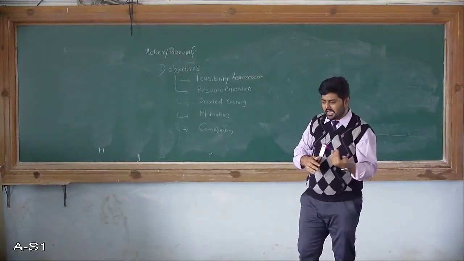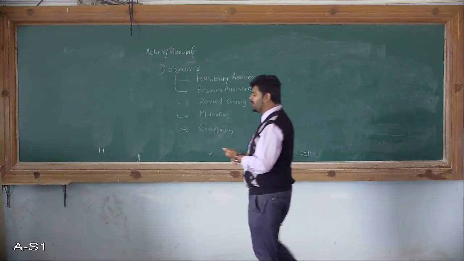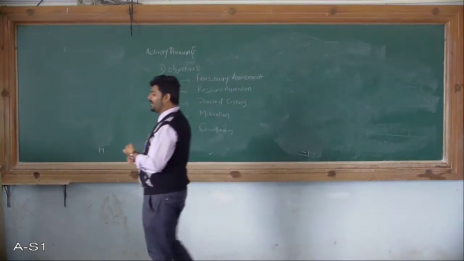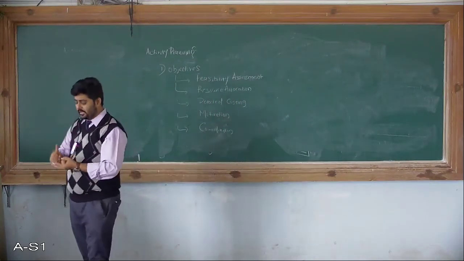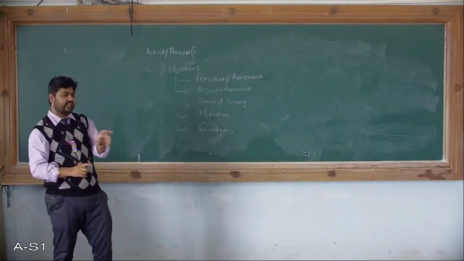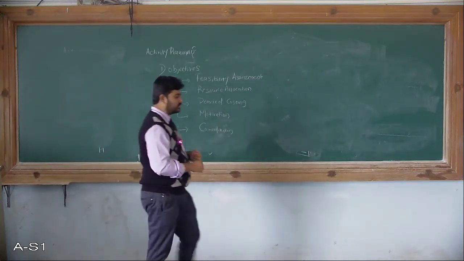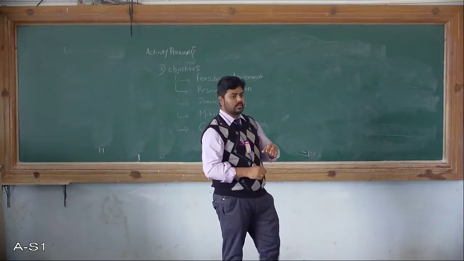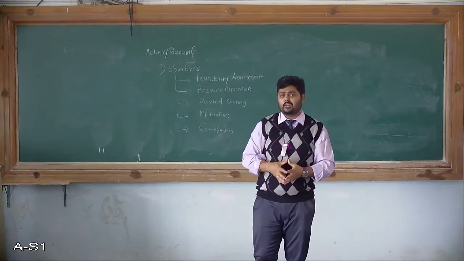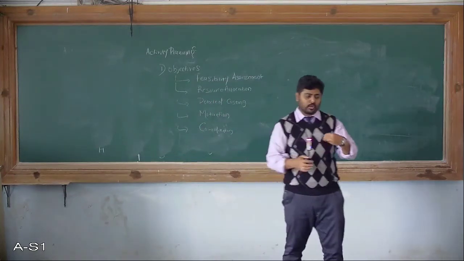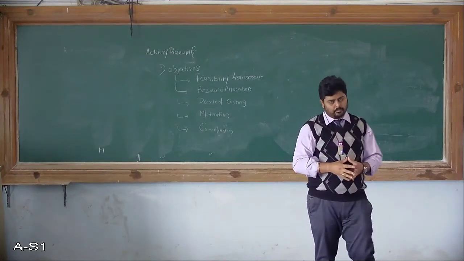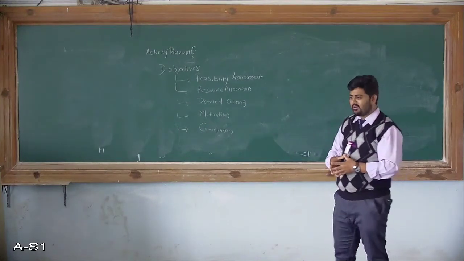So based on the models, the waterfall model, incremental model, then the reuse-oriented model, the activity plans will be different. How you are going to allocate the resources is based on the software development lifecycle model you adopt for that particular product or project.